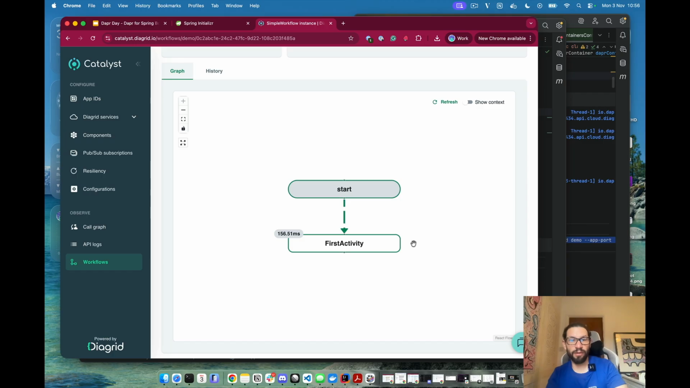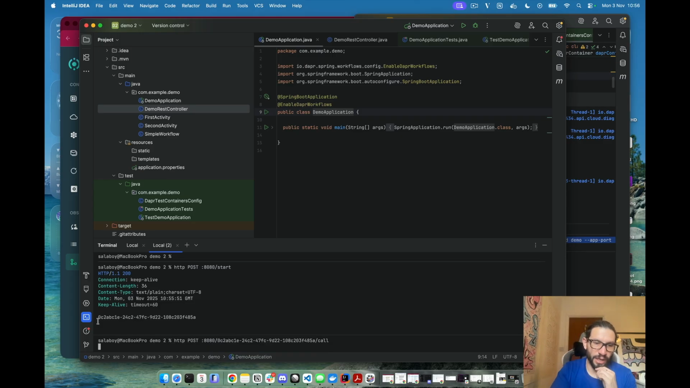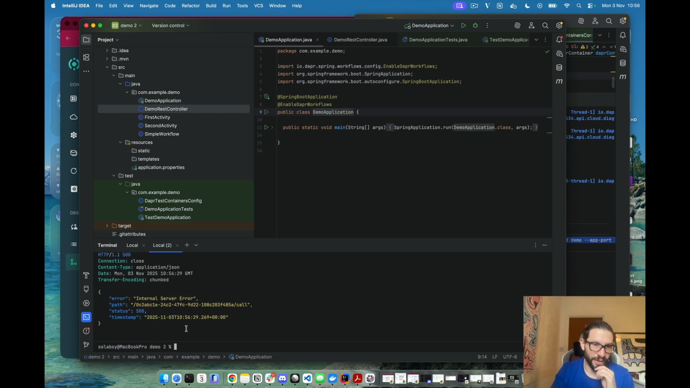Now it's waiting for an event, so we need to copy this and do the same request that we did before with this one. You will see if I use call, that will not execute the second activity, and we should be able to see that the workflow finishes after receiving the external event.